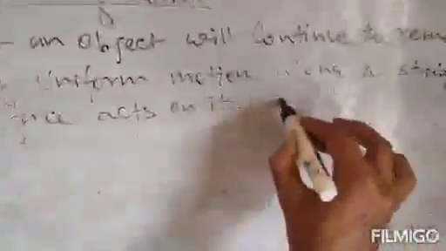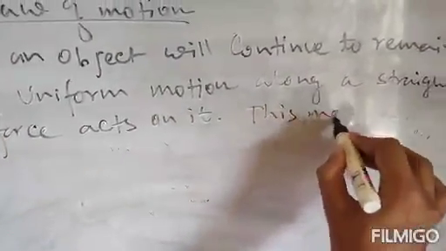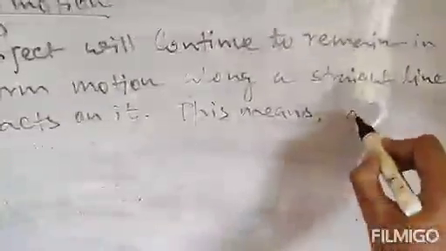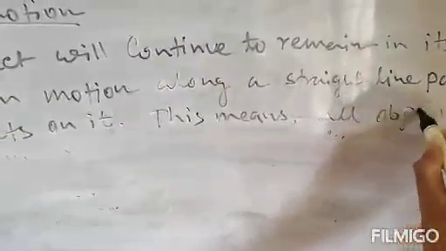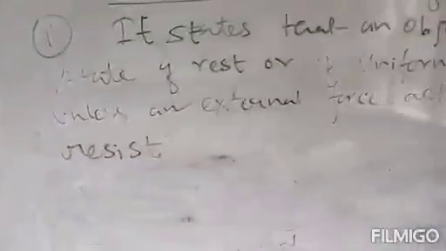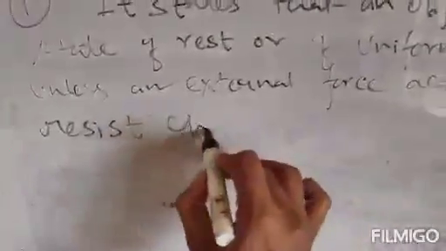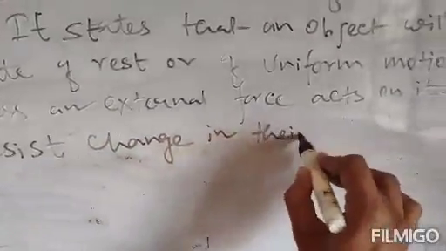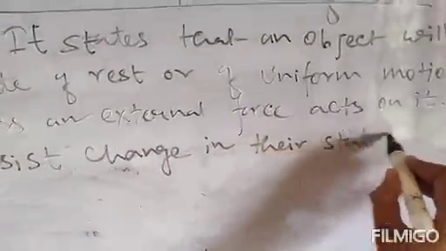This means all objects resist change in their state. That is Newton's first law of motion.